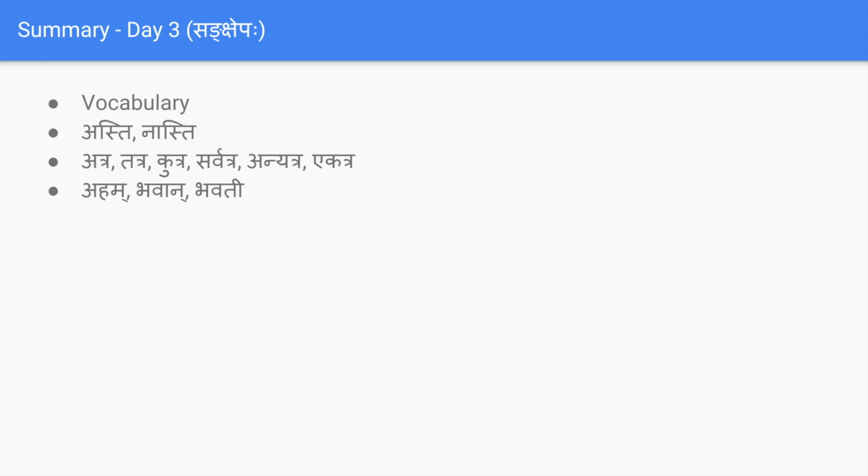And aham, bhavan, bhavati: I am, you, and you as the masculine and feminine versions. Then we have seen numbers, and common words like suprabhatam and shubharatrihi. So that's all for today's session.